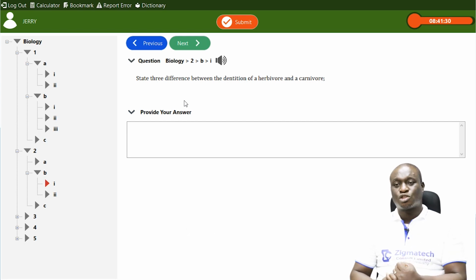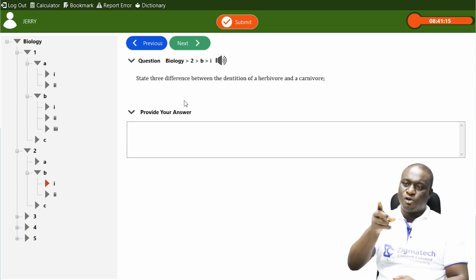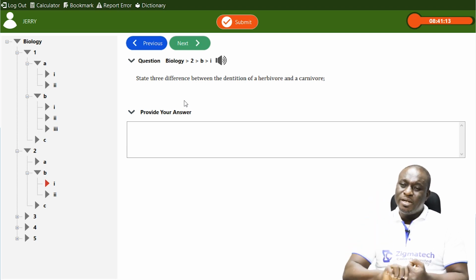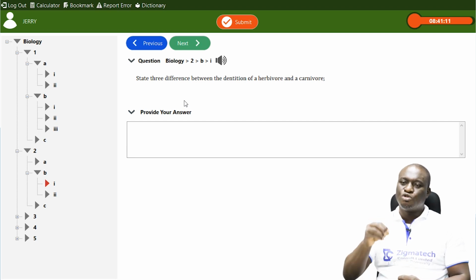One of them is called holozoic. We also have parasitic nutrition. We have saprophytic nutrition. We also have carnivorous insects and carnivorous plants and all that. Now, herbivores, carnivores, and omnivores fall under holozoic.